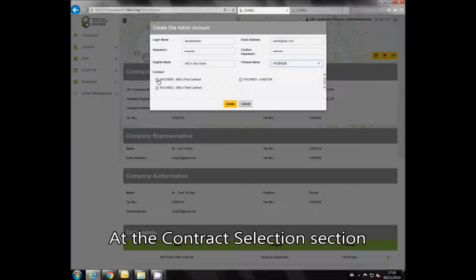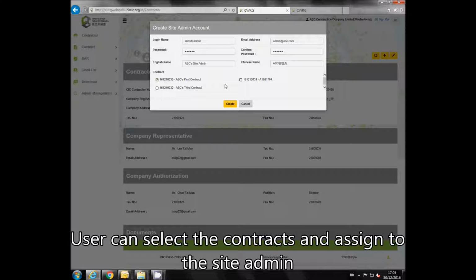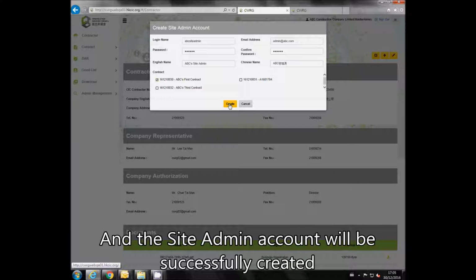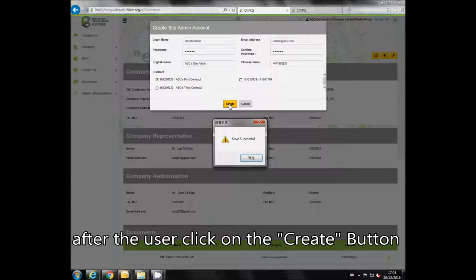At the contract selection section, user can select the contracts and assign to the site admin. And the site admin account will be successfully created after the user click on the Create button.